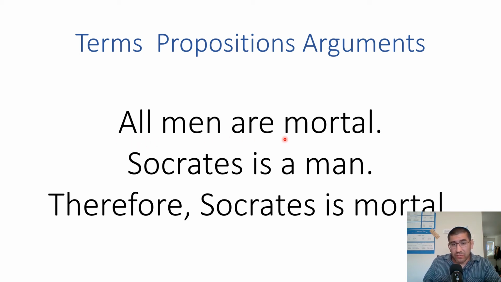So all men are mortal is a premise. So what is it? It's a proposition first, and it's also a premise. It's a premise because it's a reason for this conclusion in this argument. What's the other premise? Socrates is a man. So this argument right here has two premises and one conclusion. And so the premises, like I said previously, are the reasons for the conclusions. So you infer the conclusion from the premises.